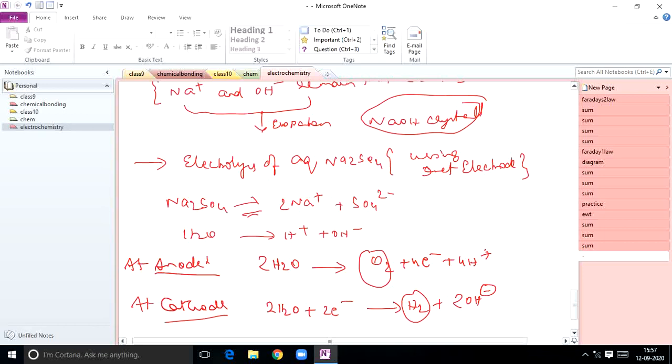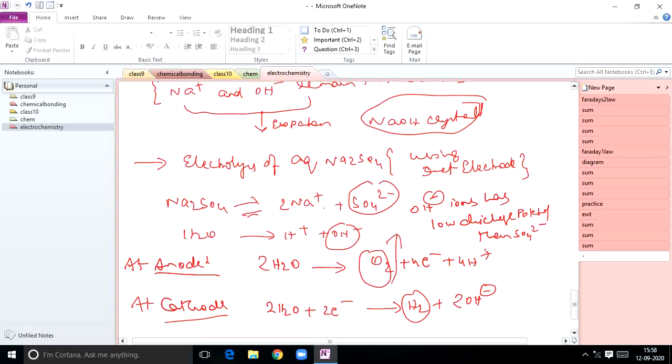Out of OH minus ions and sulfate ions, OH minus ions have lower discharge potential than sulfate ions. That's why at anode you are going to get oxygen gas liberated.